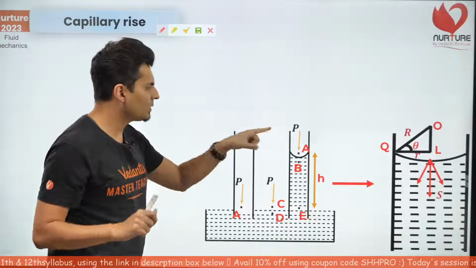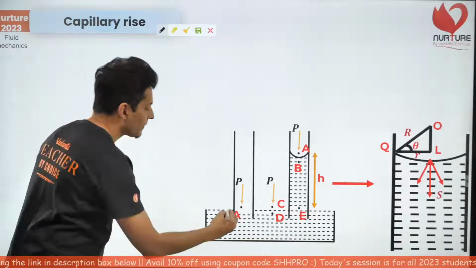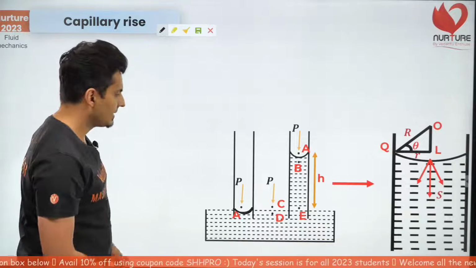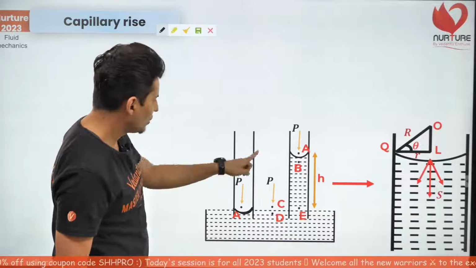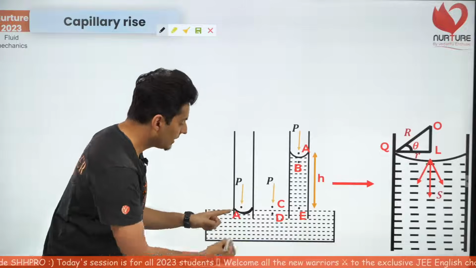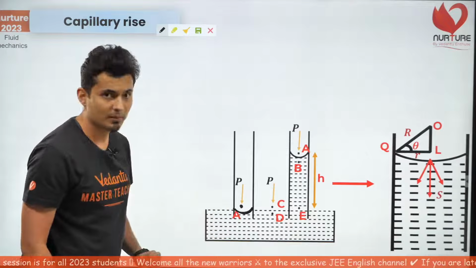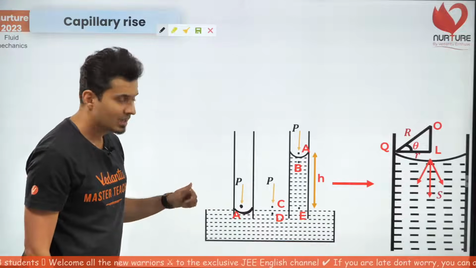Now if you notice, a concave convex surface is created. In fact, there will be a surface here as well. Let's say A, B, C, D, E. I don't know why we have two A's over here. Anyways, the pressure at this point is actually atmospheric pressure, correct?